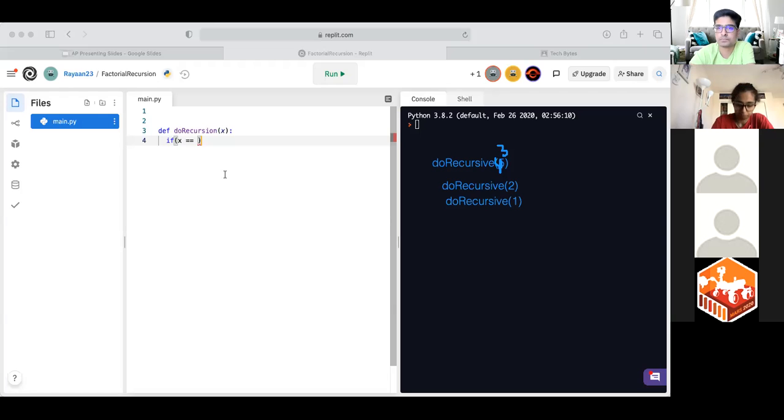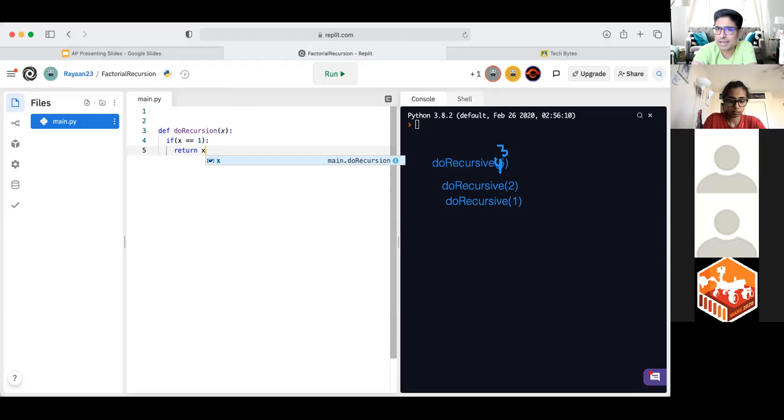At 1? Exactly. If we multiply by 0, that's getting rid of all of our work, so that's not the goal. The goal is to make sure that we can actually get a value at the end. So if our variable is equal to 1, then all we have to do is return whatever the number is. In this case, it would be 1. Now, that's the base case.